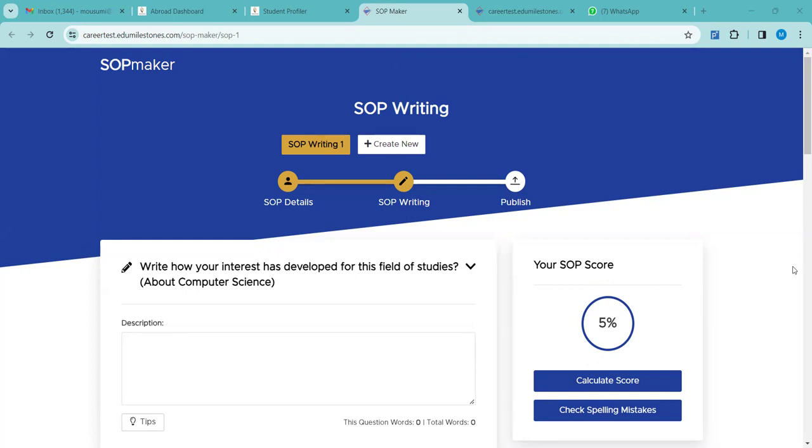Ma'am, did you get my point? We can charge from the candidate. Yeah, if we write it ourselves, then we can charge it from the candidate. You can do that. That is up to you. That is completely your call. If you feel that is feasible for you, you can do that.